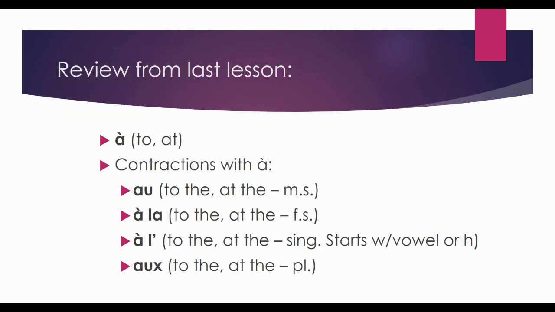Now, let's just review from the last lesson. Remember, we talked about à, which means to or at. Remember, you can use à by itself. If I want to say something like, je vais à Paris, I am going to Paris. Or it could be something like, je parle à Sylvie. So once again, it could be something like, I'm talking to a person, or I'm going to a place.